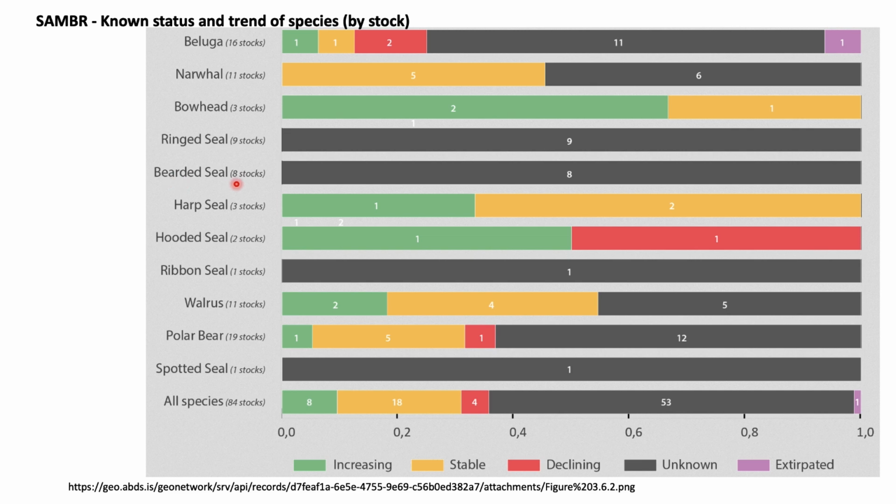And ringed seal, bearded seal, ribbon seal, spotted seal: for all these seals, we do not have any information about their population or change in population. But for the bowhead whale, we actually have two species that are increasing. Harp seal, one species is increasing. Hooded seal, one species population is increasing. Walrus also, the population is increasing for two species, but for five species we don't know the status, and for four species it is stable. So from this, the report clearly talks about the trend or the changing population of Arctic species.